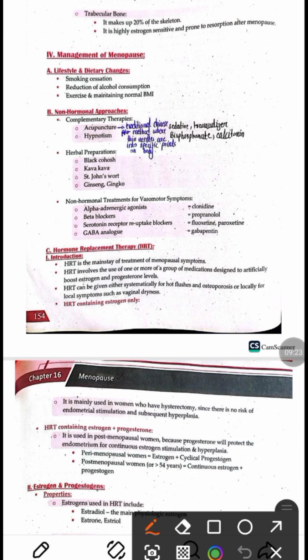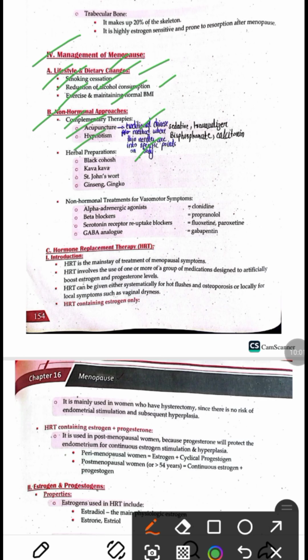Next is the management of menopause. Initially, we advise the patient conservative treatment that includes lifestyle modification and dietary changes, like cessation of smoking, reduction of alcohol consumption, taking care of the diet, doing regular exercise, and maintaining a normal BMI. The second one is non-hormonal approaches. These include complementary therapy like acupuncture, which is a traditional Chinese method where needles are inserted into specific points on the body.